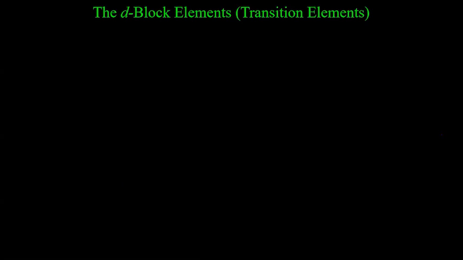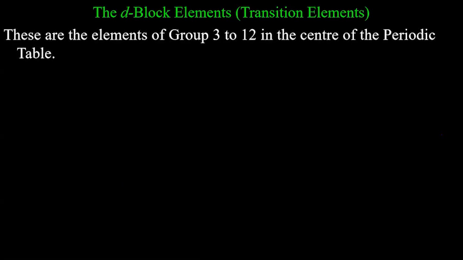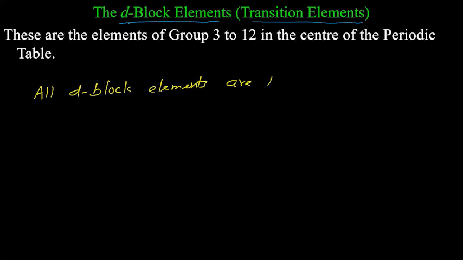D block elements, transition elements. Remember, all D block elements are not transition elements. I am writing it. Although we normally say D block elements are called transition elements, all D block elements are not transition elements.